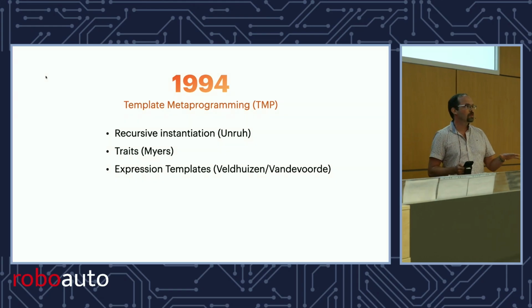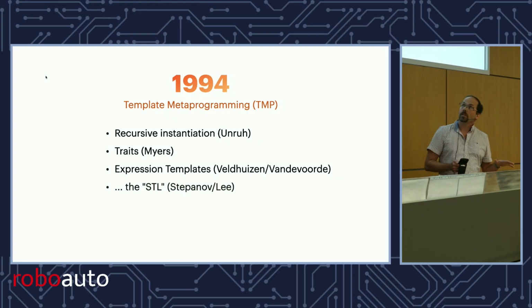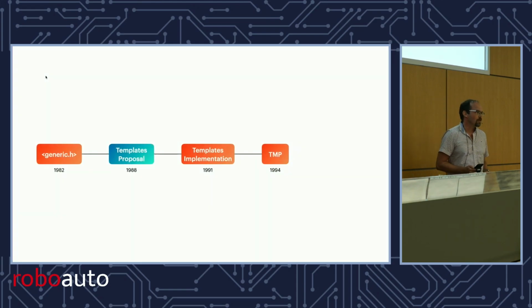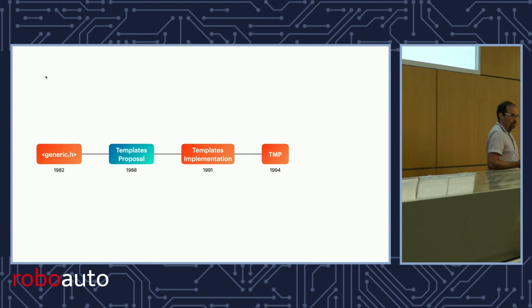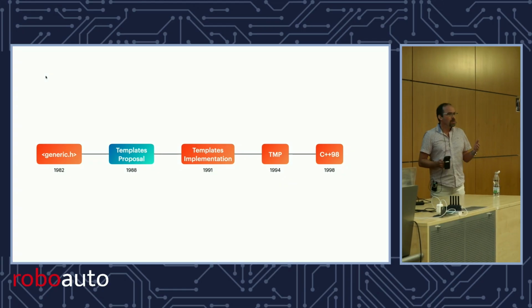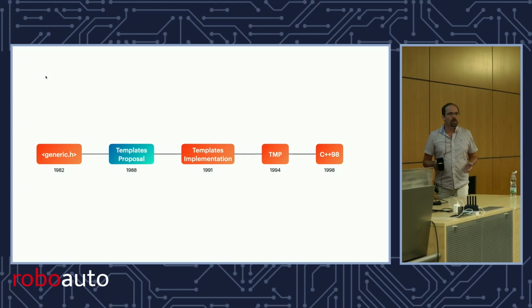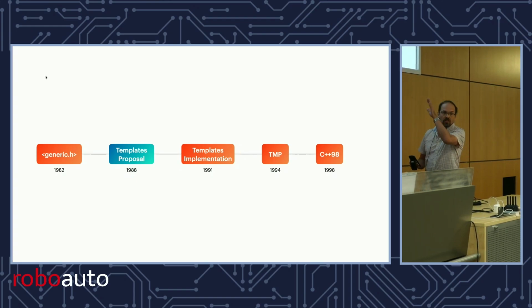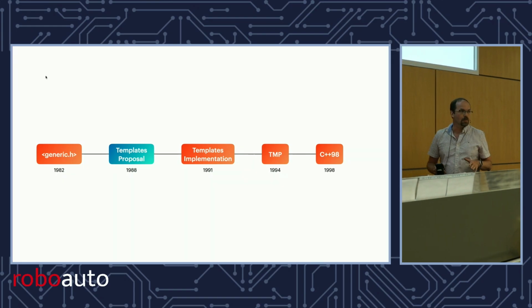1994 is also a really important year for templates because of this little detail in the language, right? The standard template library was integrated in the standard in that year. So 1994, key year for templates. And after that, nothing happens for years on the templates front, at least from what programmers see, right? We get the standard in 1998, and we haven't really made progress in terms of template metaprogramming. In fact, in 1998, relatively few people knew about all these techniques that had been found in 1994.